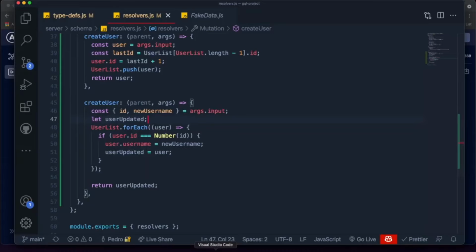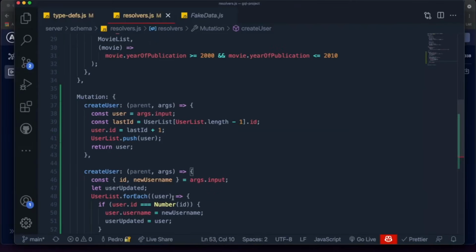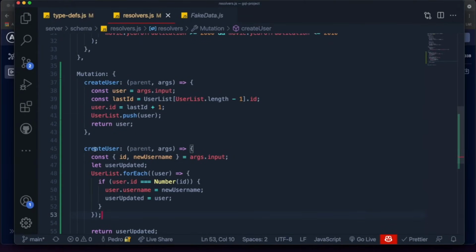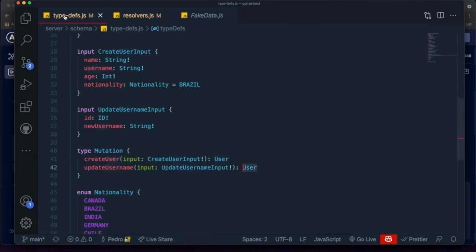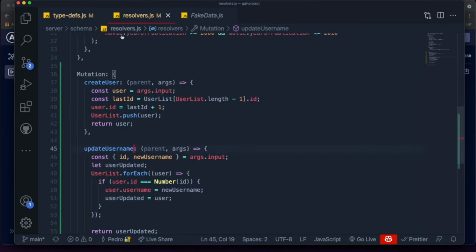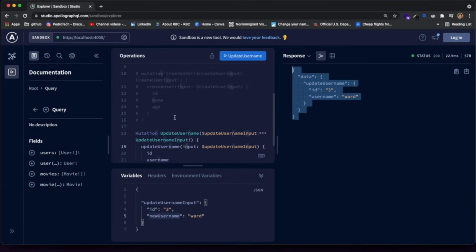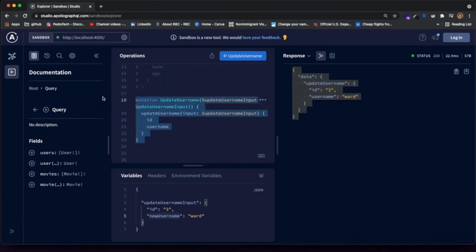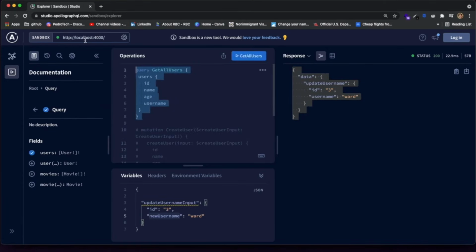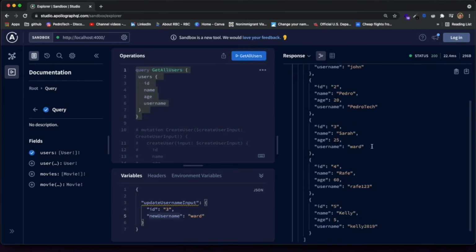Let me just take a look at the code. I don't see anything. Oh, actually, damn, I already found the error. So we just copy and pasted the create user mutation function and forgot to change this to update username. So this needs to be the same name as the name we had for our type definitions. So now that this is done, if I run this, you should see that we get back the data. And if I actually come over here and I try to get all users again, you should see that Sarah now has a username Ward instead of whatever the username was before.